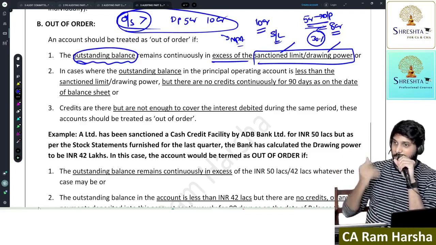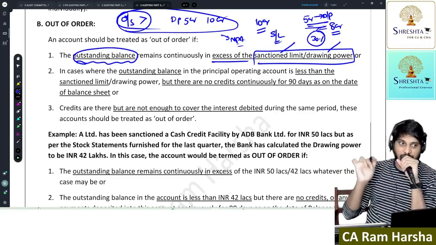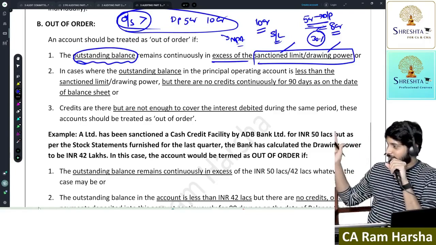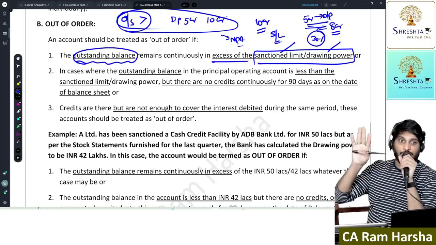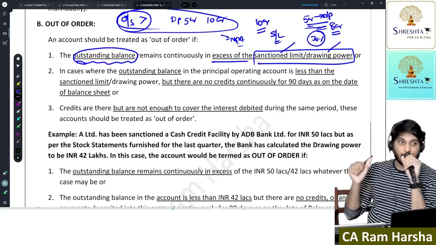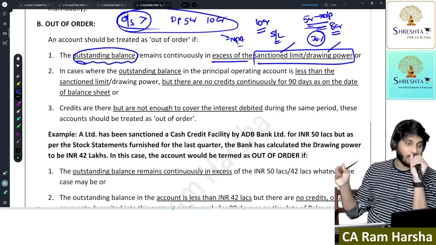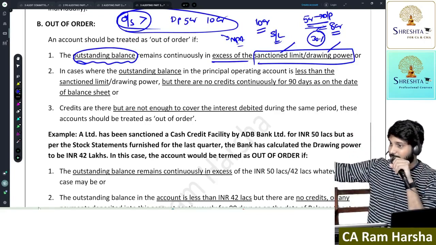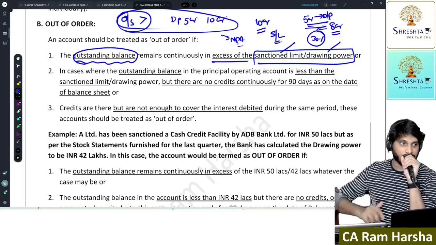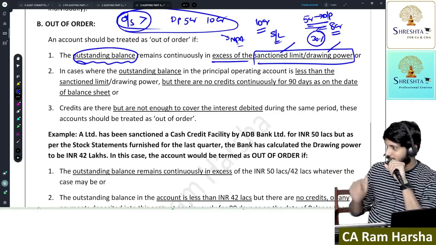A stock auditor came and conducted an audit and certified that the total stock is only 7 crore. Now, immediately in my system, I revised my drawing power to 4 crore. Right now, the customer has an outstanding amount more than the revised drawing power. It should be treated as NPA straight away. The moment it is treated as NPA, please recover as soon as possible.